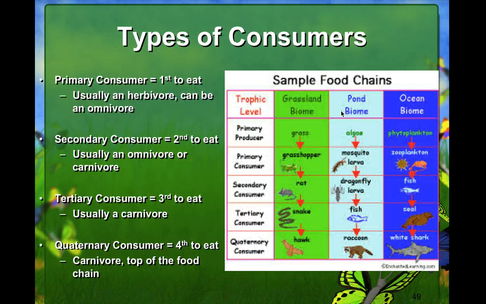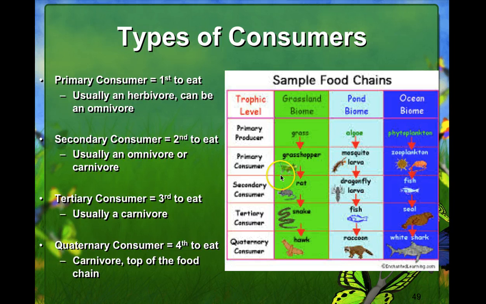So we have our types of consumers. We have a primary consumer, which is the first to eat, usually herbivores, but can also be omnivores. So here's our producers. We have grasses, algae, and phytoplankton being in our ocean biome. Our primary consumer would be these animals. The grass is eaten by the grasshopper, the algae is eaten by the mosquito larvae, the phytoplankton is eaten by the zooplankton. Primary consumer, meaning first to eat.